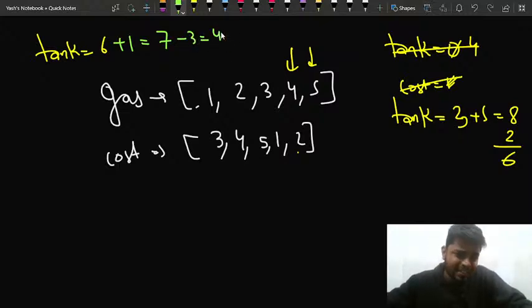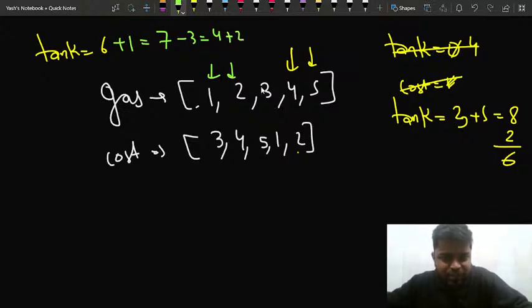So now my tank is having 4. After this station I move to this particular station, right? Okay, so I move from that particular station to this particular station. What will happen next? Anyone can let me know. Now from this particular station, what will happen? I'll simply say that since I am at this particular station, I'll add 2 to my answer, right?